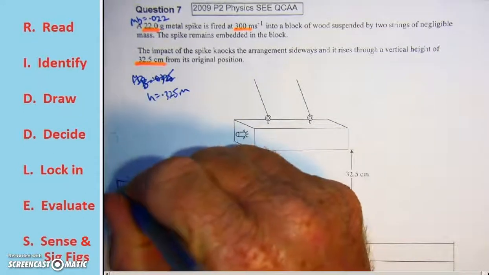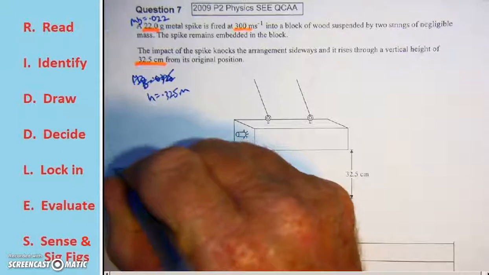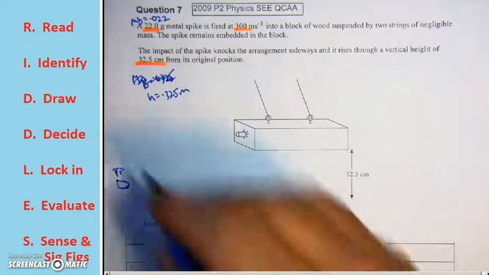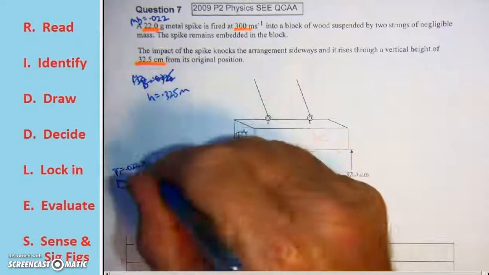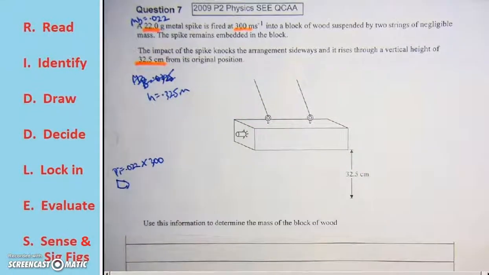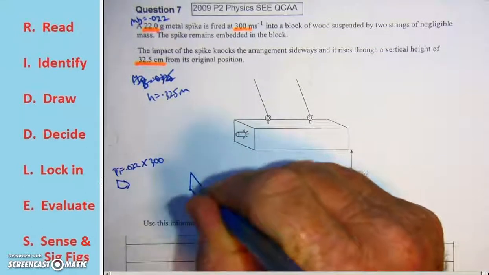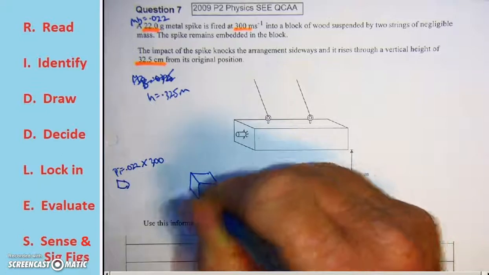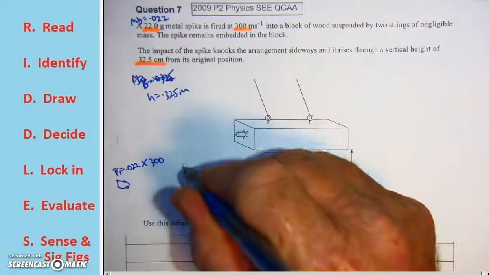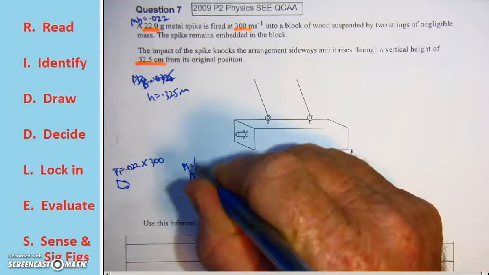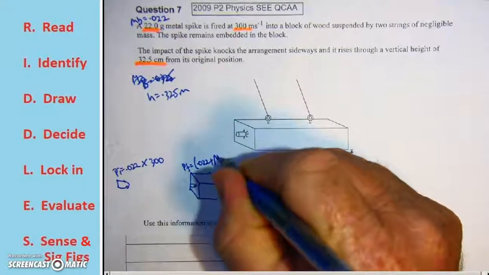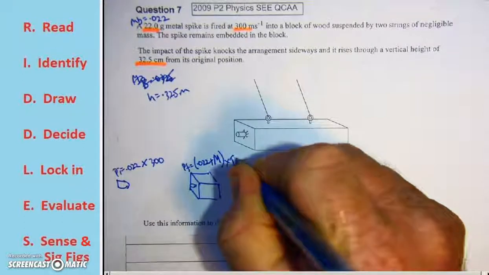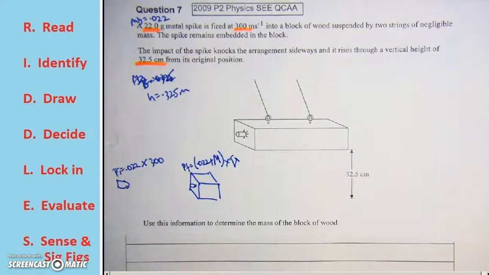We have the initial momentum of the bullet, P initially equals the mass, 0.022, multiplied by the velocity, which is 300. Now, that will equal the momentum of the block and the bullet. So the final momentum will be 0.022 plus the mass of the block multiplied by whatever velocity they move off at.